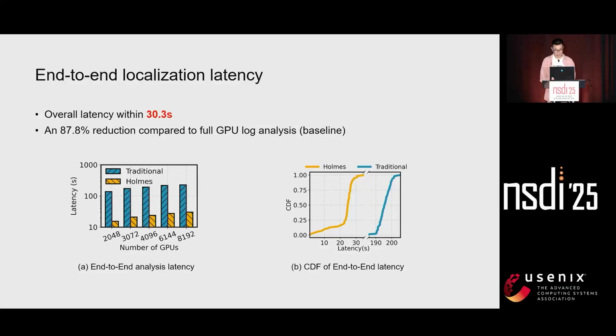We then evaluate the overall localization latency of Holmes when training with different cluster scales. The result shows that Holmes significantly outperformed the traditional approach, which analyzes all the GPU logs centrally. Well, the cumulative distribution of the latency shows that nearly 90% of the overall latency values fall below 30 seconds.